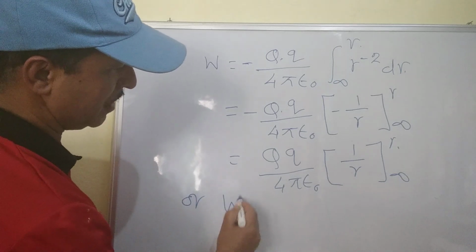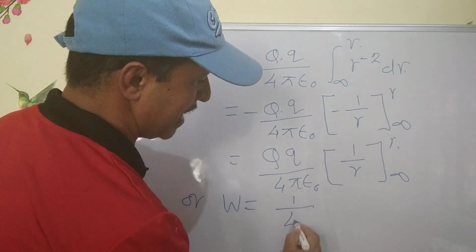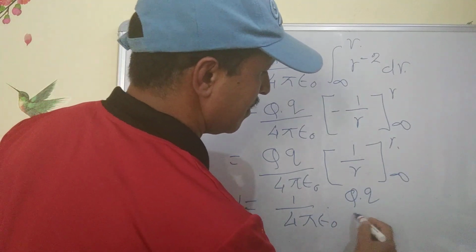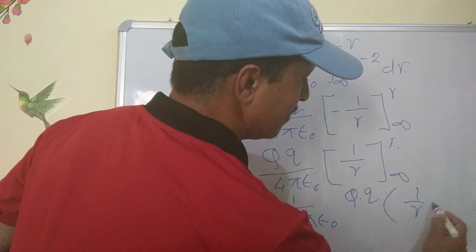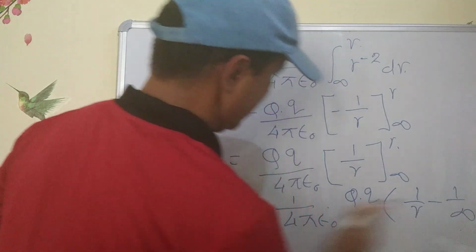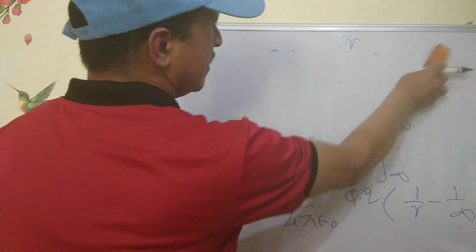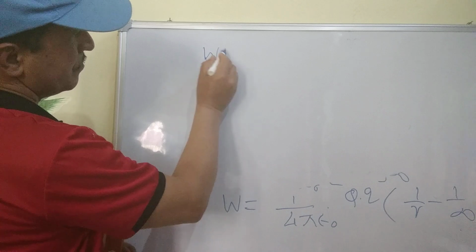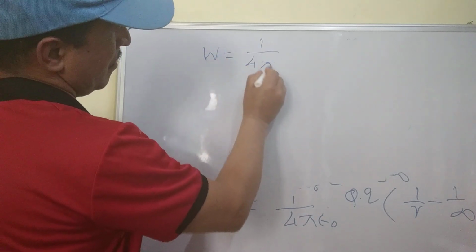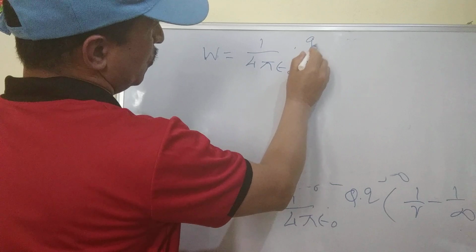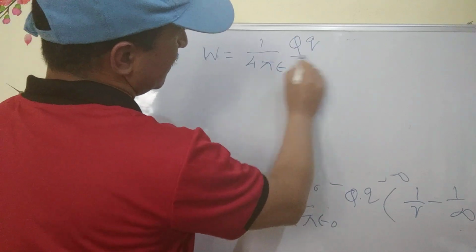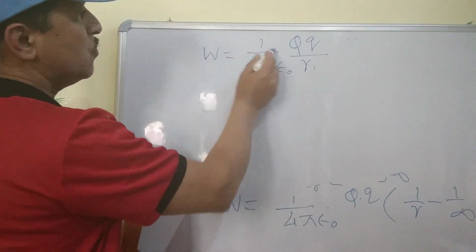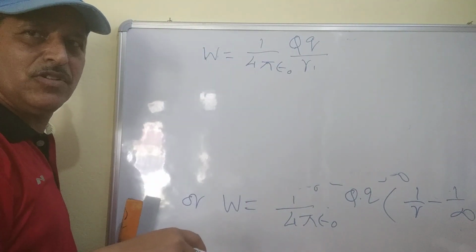or W equal to 1 upon 4 pi epsilon 0 Q q into 1 upon r minus 1 upon infinity, which becomes W equal to 1 upon 4 pi epsilon 0 into Q q upon r, since 1 upon infinity is 0. This work converts into the potential energy of the system.